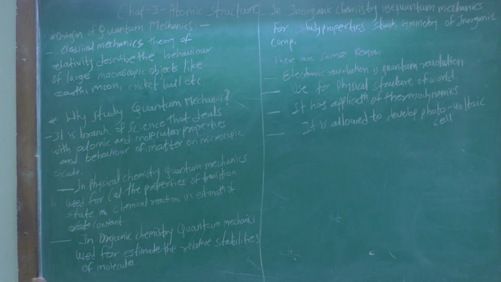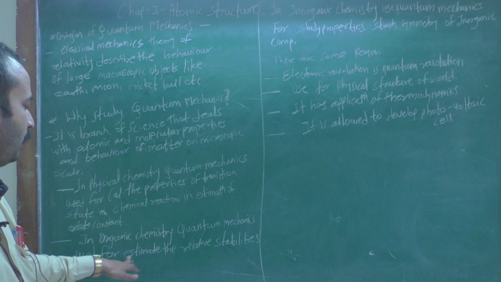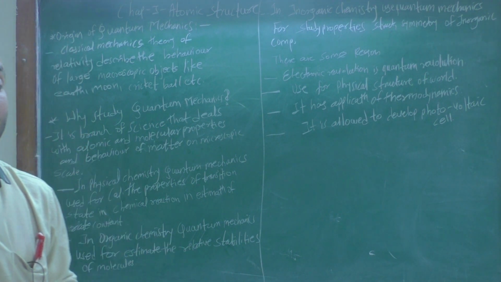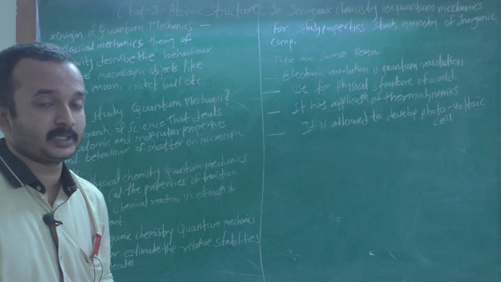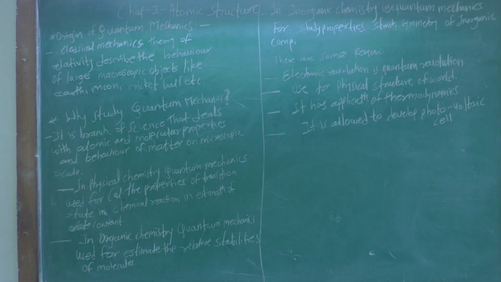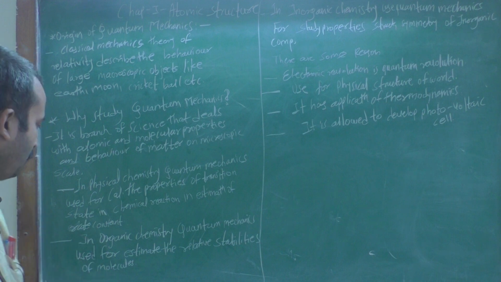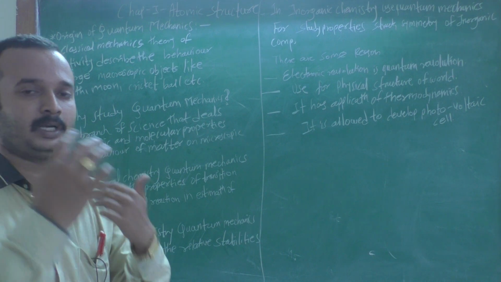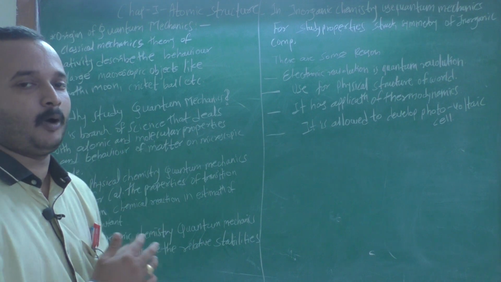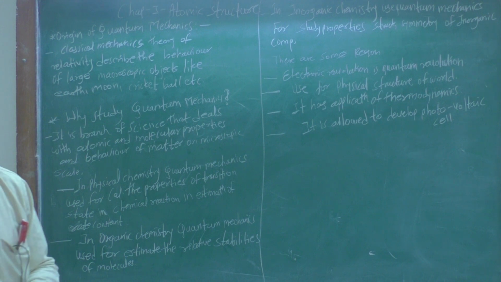Next, in organic chemistry, quantum mechanics is used to estimate the relative stability of molecules. The relative stability of molecules is estimated by quantum mechanics in organic chemistry. This is the next point in why we study quantum mechanics.